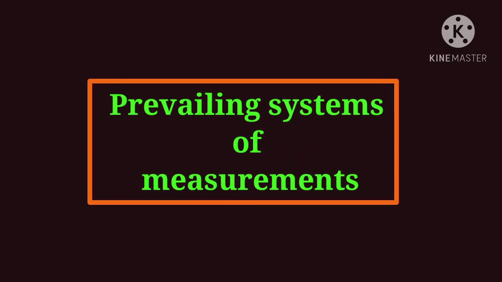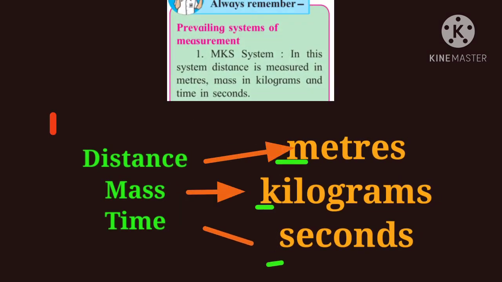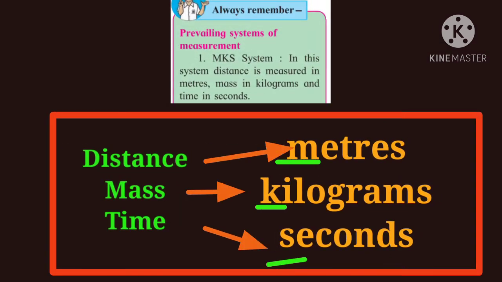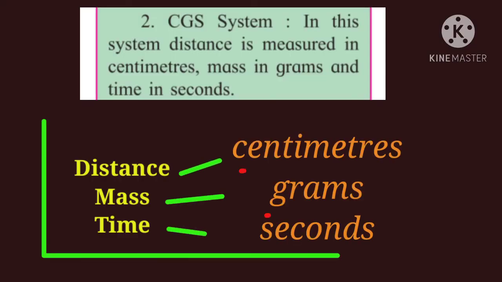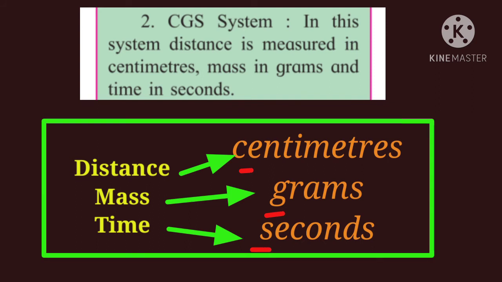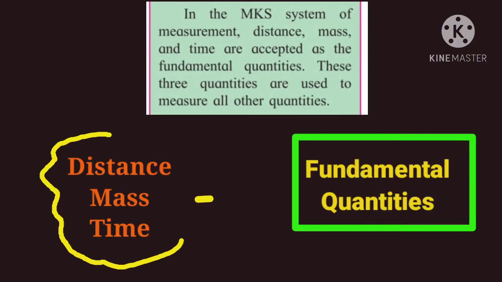Prevailing systems of measurements. First is MKS system. In this system, distance is measured in meters, mass in kilograms, and time in seconds. Second is CGS system. In this system, distance is measured in centimeters, mass in grams, and time in seconds. In the MKS system of measurement, distance, mass, and time are accepted as the fundamental quantities. These 3 quantities are used to measure all other quantities.